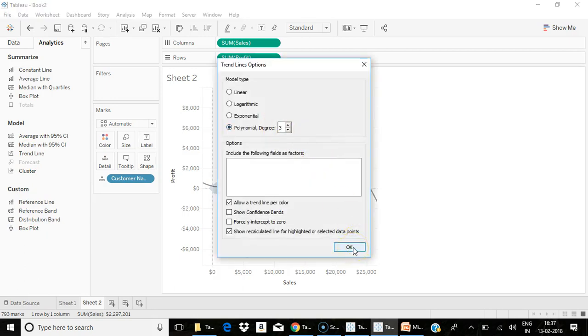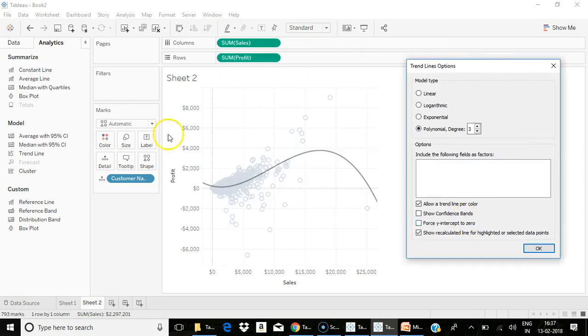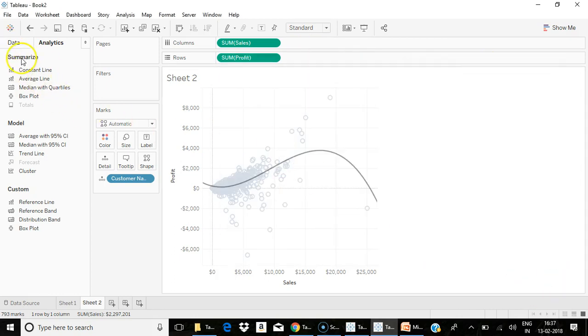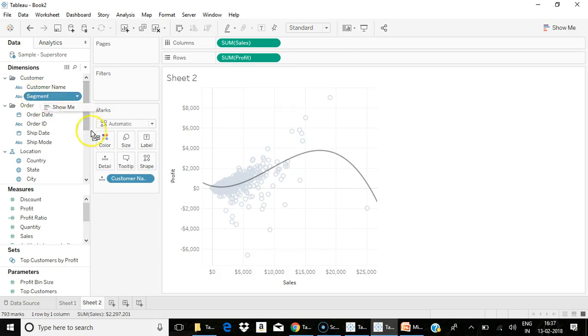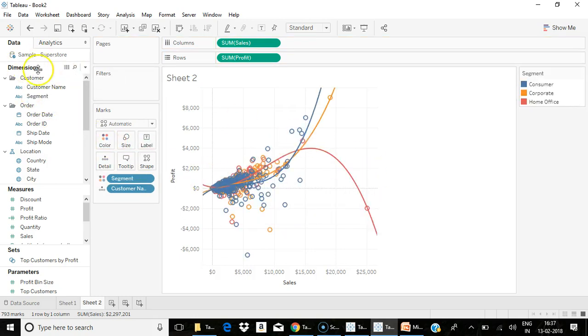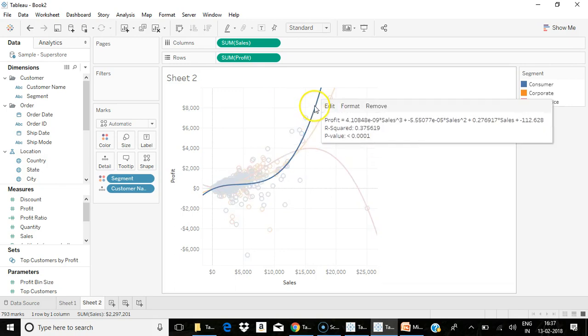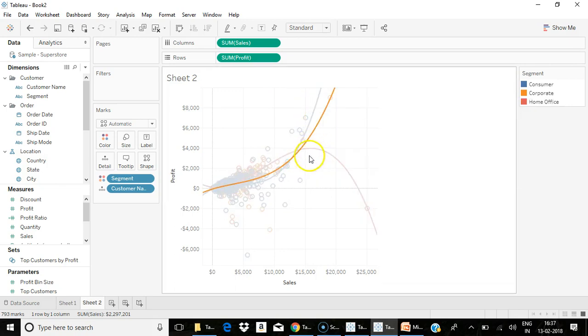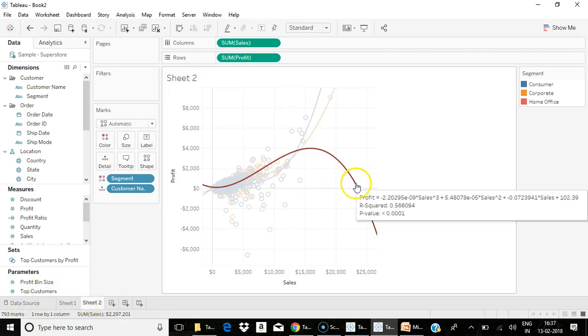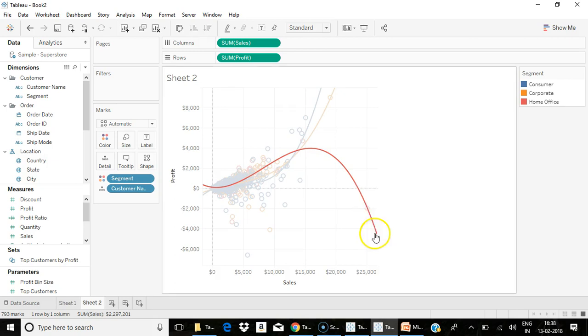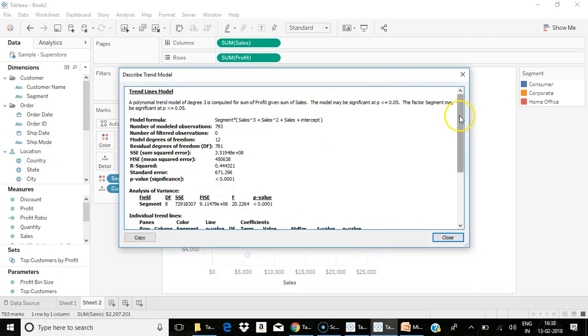You can also edit your trendline options in order to choose either of these four methods, plus whether you want to allow a trendline per color. For example, if I place the segment on colors, I get a trendline per color. So each line will cross over some points and calculate your p-value and your R value. You can also go for describe trend model in order to analyze your trend analysis in a better way and also know about how the coefficient and intercept value are being calculated.